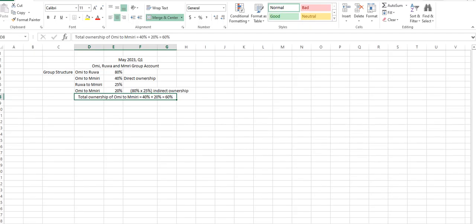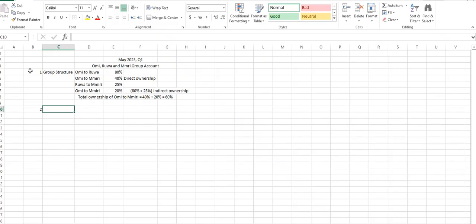Okay, that's fine. Now, if this is our group structure, what's the next thing we have to do? Goodwill computation. And our goodwill computation, how do we get that? What do we need for our goodwill?